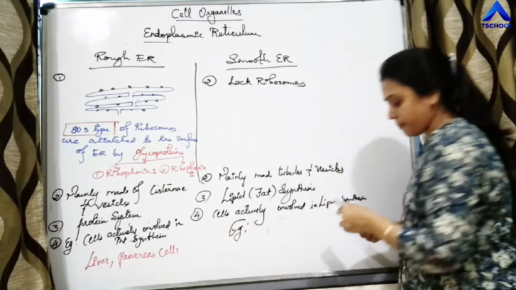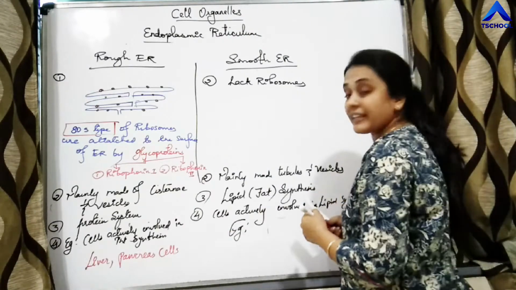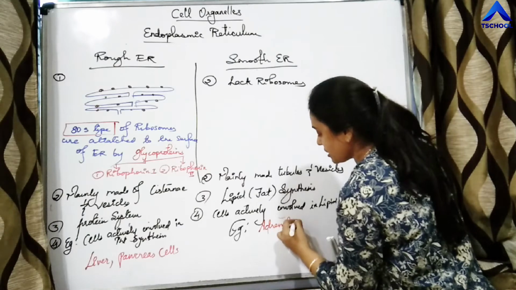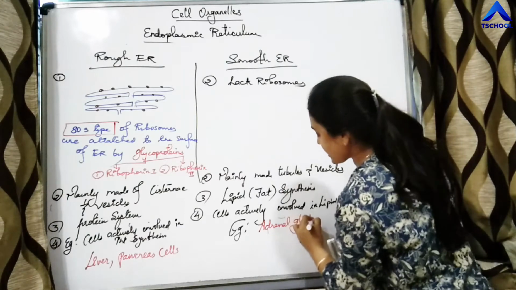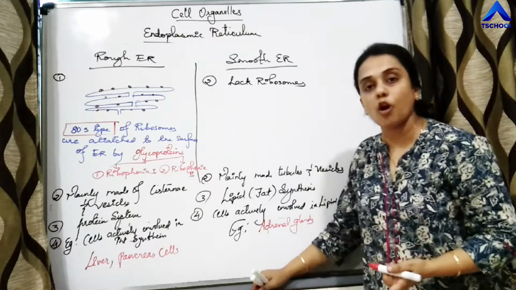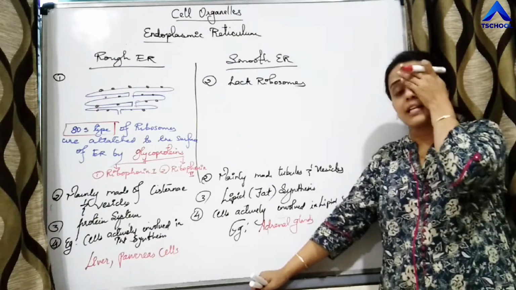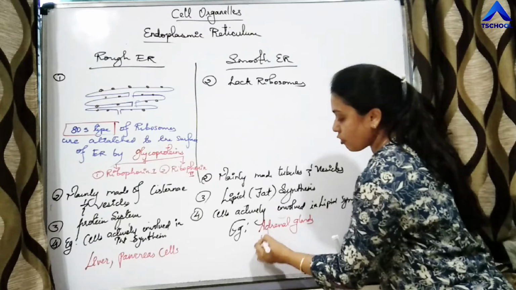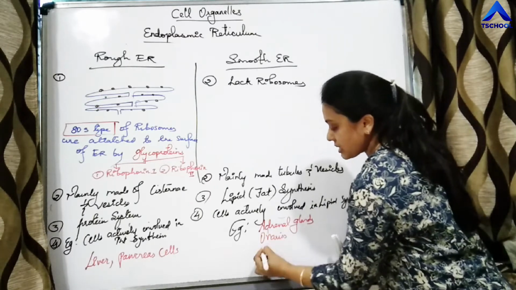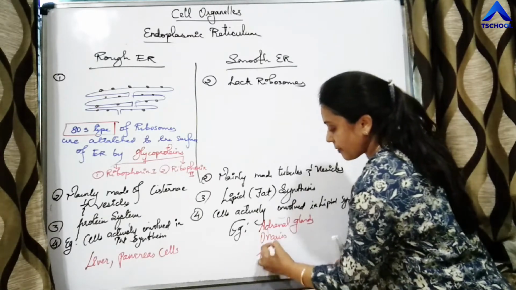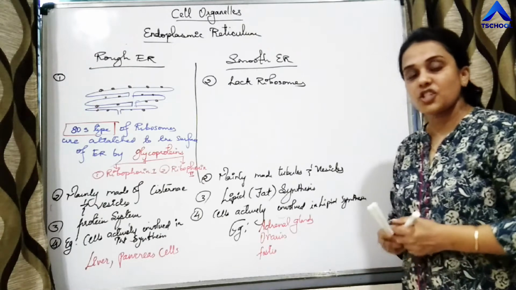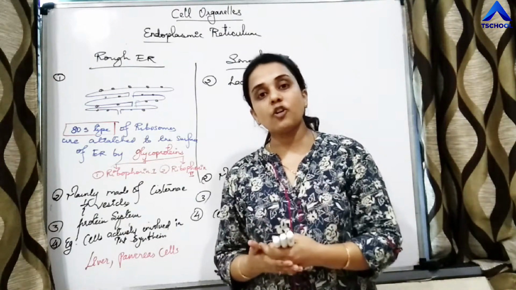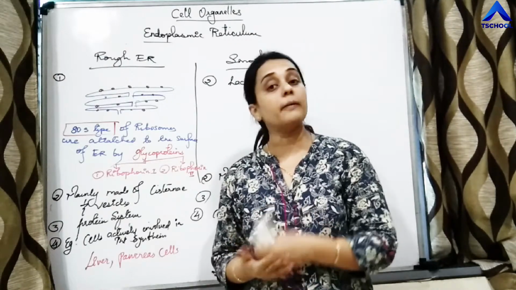Which are the examples of those cells? Those cells are the cells of adrenal glands. Adrenal glands have to secrete steroidal hormones, and steroidal hormones are made up of nothing but lipids. Then the cells of ovaries, cells of testes. Right? These are the cells which have to produce hormones. Which type? Steroidal. Steroidal hormones have a large amount of lipids within them.